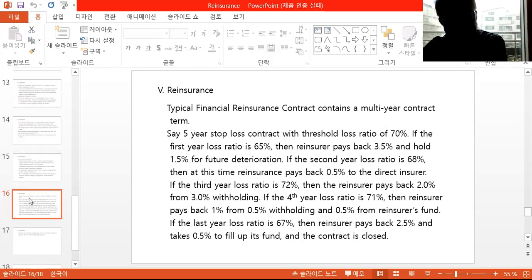If the third year loss ratio is 72%, then the reinsurer pays back 2% from their 3% withholding. If the fourth year loss ratio is 71%, then the reinsurer pays back 1%, 0.5% from the withholding and 0.5% from the insurer's own fund. If the last year loss ratio is 67%, then the reinsurer pays back 2.5% and takes 0.5% back to fill up its fund, and the contract is closed.